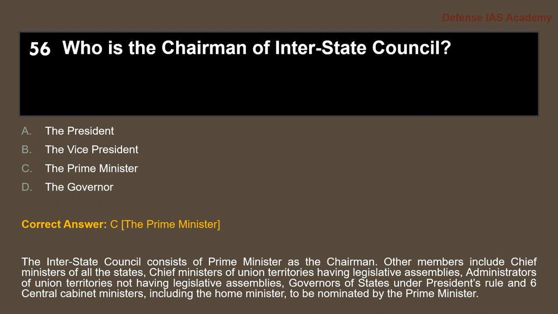The other members include Chief Ministers of all the states, Chief Ministers of Union Territories having legislative assemblies, administrators of Union Territories not having legislative assemblies, governors of states under President's rule, and six central cabinet ministers including the Home Minister, to be nominated by the Prime Minister.